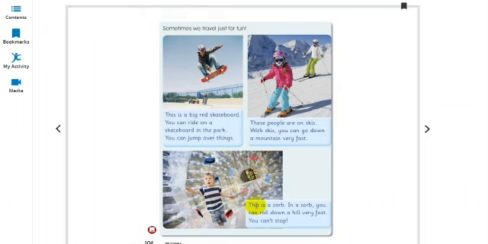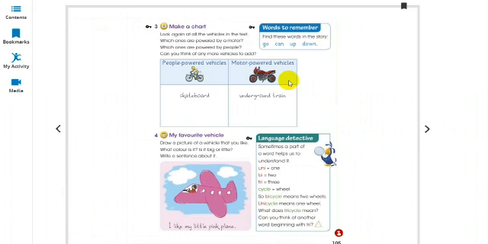So we have completed the lesson. So here I hope that you have understood the different type of vehicles used at different places, and so we have almost completed our unit 7. So first, now let's have a look at this page number 105. Make a chart.